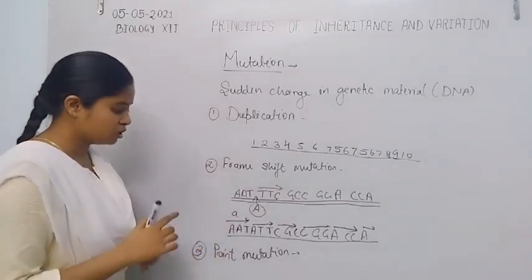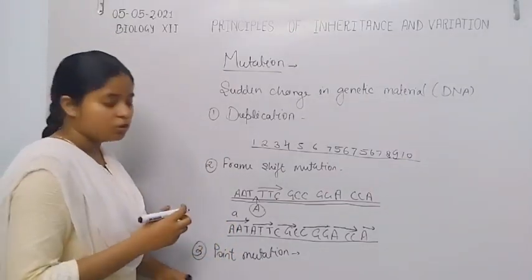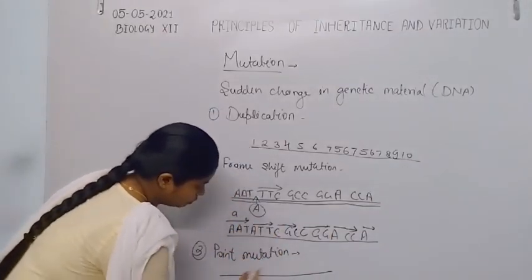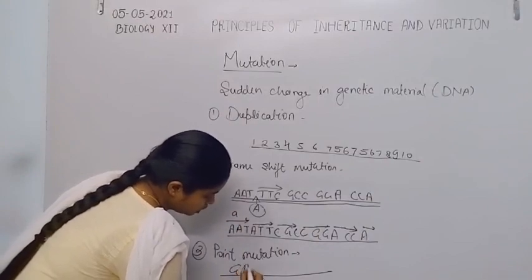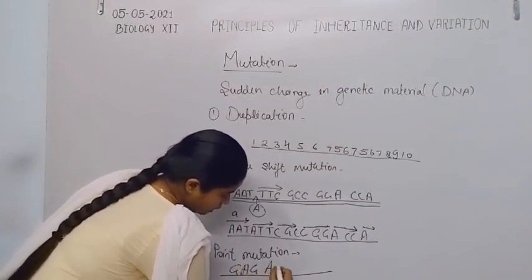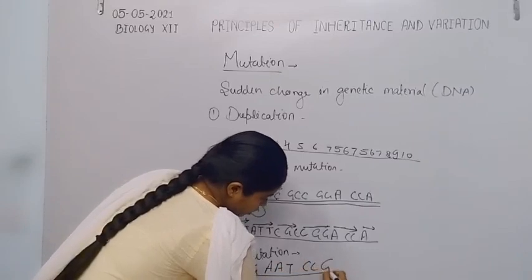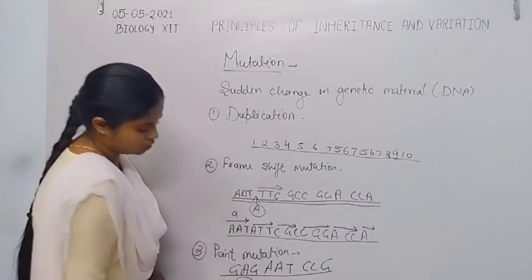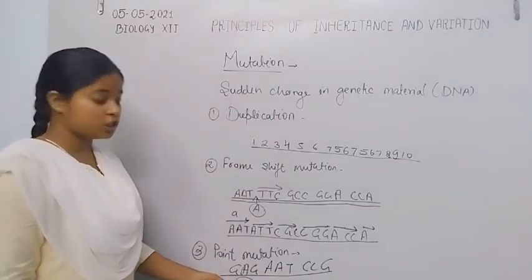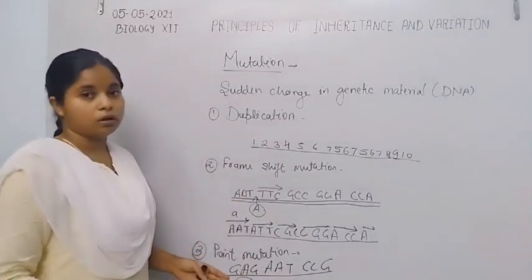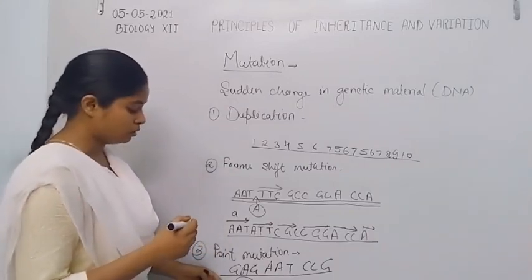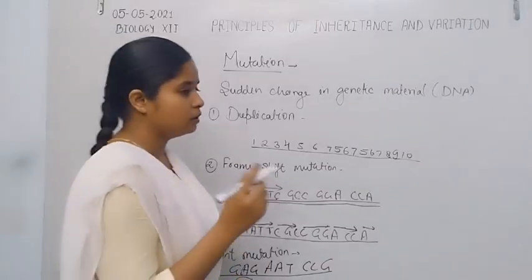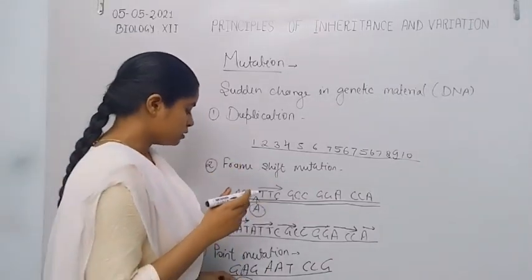The point mutation is a mutation which is caused by a change in a nitrogenous base. For example, here is the nitrogenous base sequence GAG, AAGCCG. Now here is the sixth position of this triplet codon present in the DNA molecule, and that adenine is replaced by another base, thymine,